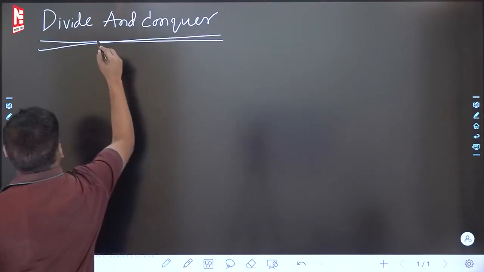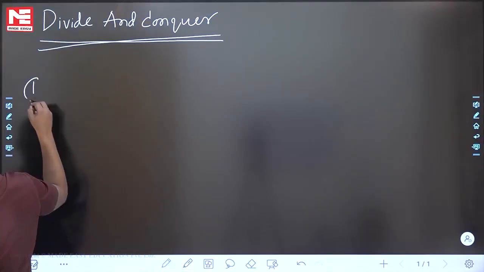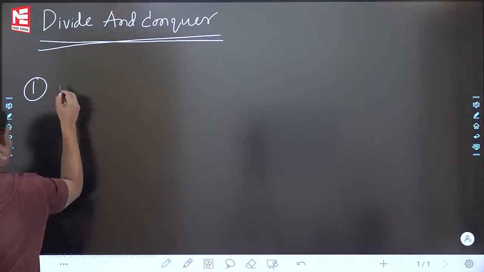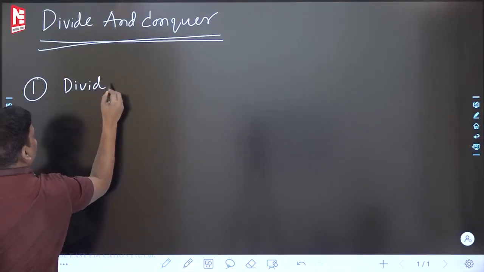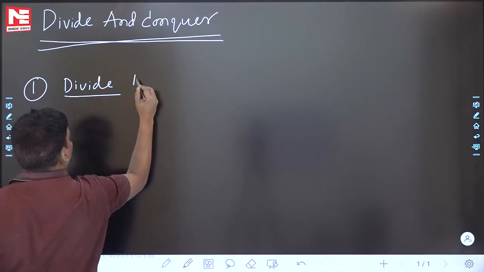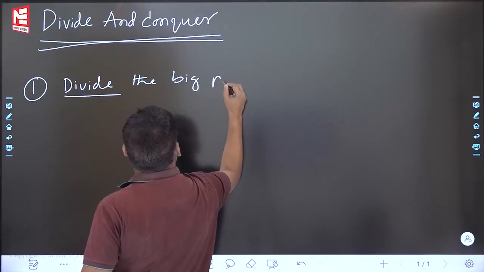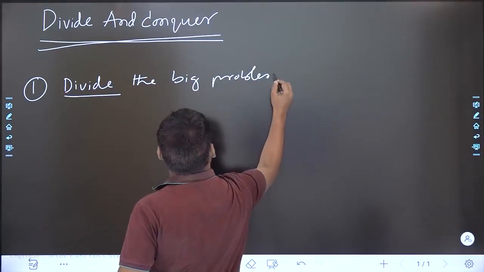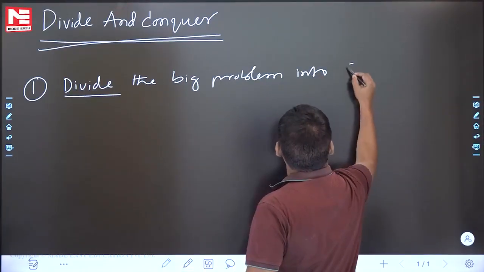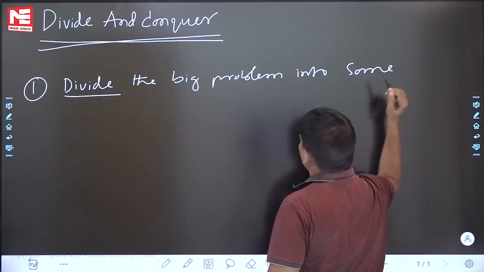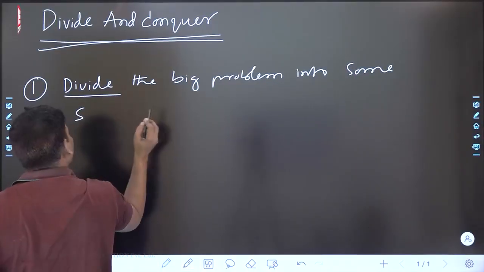See this one, divide and conquer first step. The first step of divide and conquer is going to be, see this one: divide the big problem into some smaller subproblems.